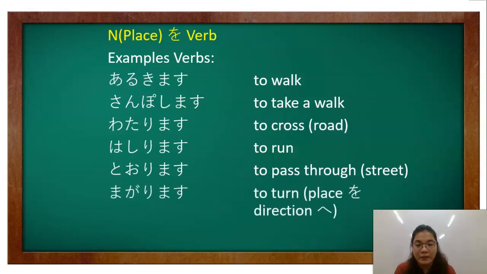Okay, magarimasu, to turn, which is place o and direction e. Okay, kung saan ka mag-turn, siya yung place o natin, which is either left, right, front, or back. Okay, and direction niya kung saan, so that would be particle e. Okay, so fixed particle po yan. So pag nakikita nyo ang mga verb na ito, automatically, yung place niya is particle o.